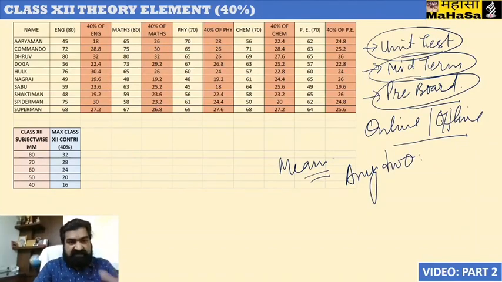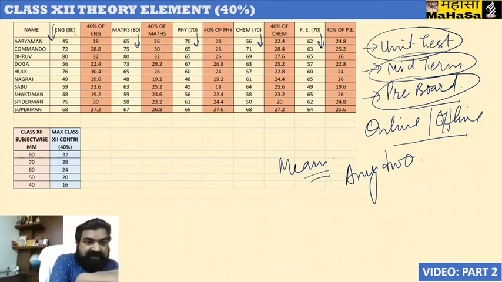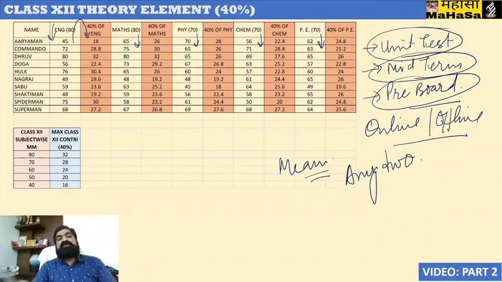So here is the data. Example data is over here: this is the performance in English of these 10 students, this is in mathematics, this is in physics, this is in chemistry, and this is in physical education, as the subjects chosen by them. So 40% of all these is to be calculated for English, maths, physical education, chemistry, physics, or any subject.